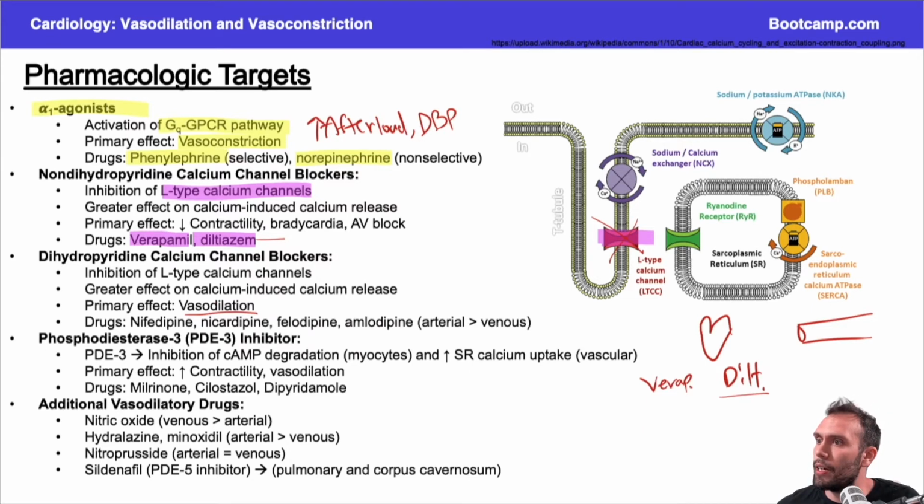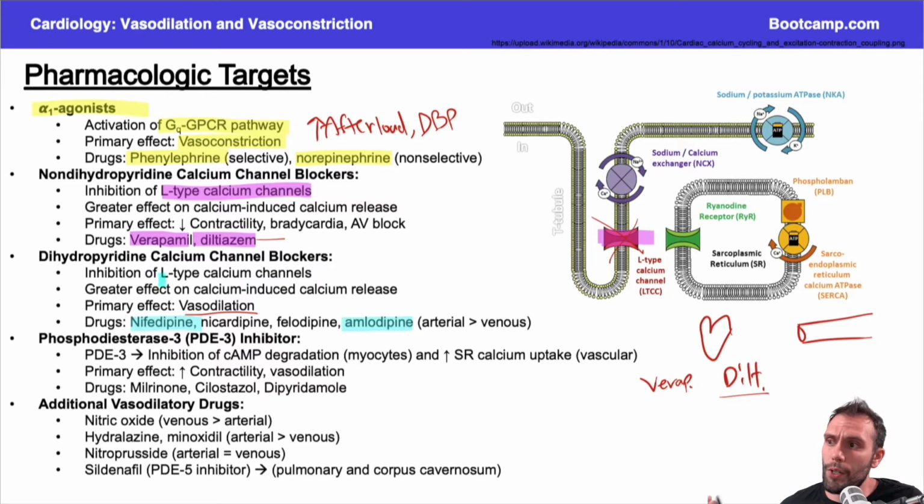Dihydropyridine calcium channel blockers are going to be the drugs like nifedipine, amlodipine, nicardipine, right? So amlodipine is very long-acting, nifedipine is very short-acting, and so these are probably the two highest yield in the group here, and that's why one would be used over another. So nifedipine gets the blood pressure down right away, amlodipine kind of acts over a longer period of time.